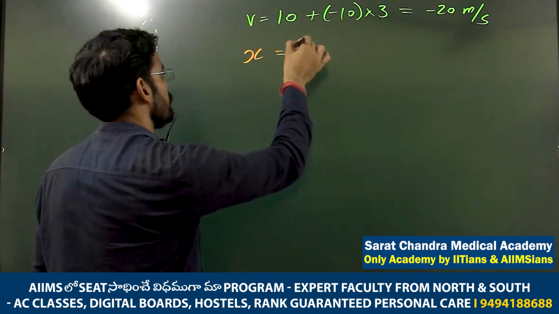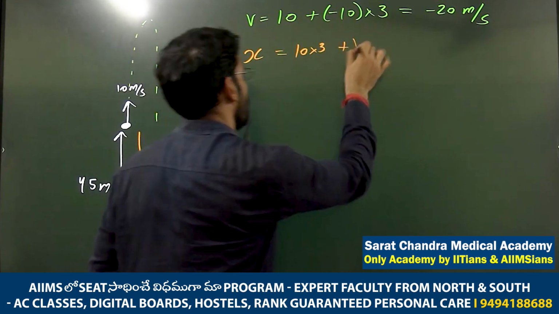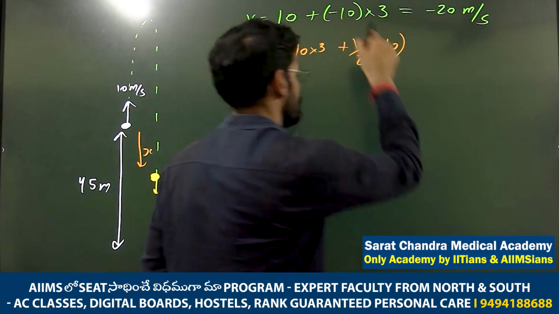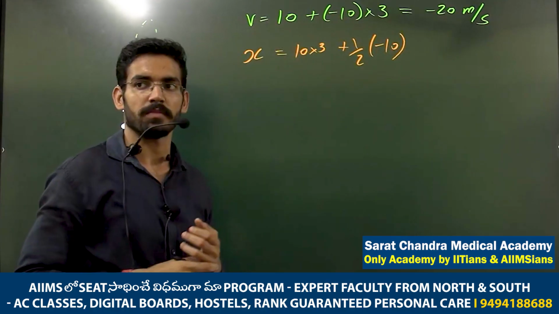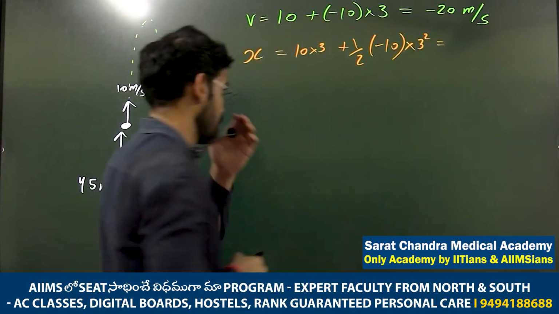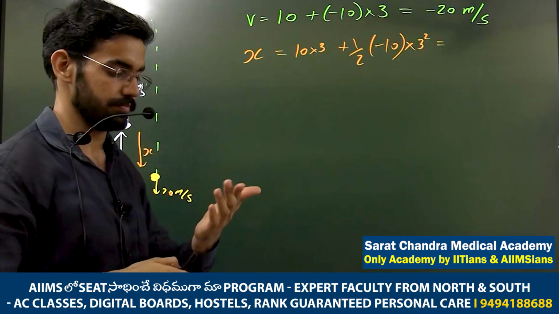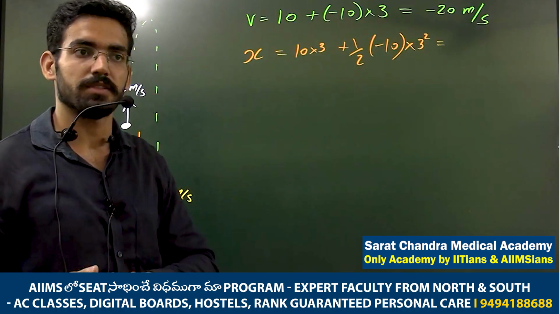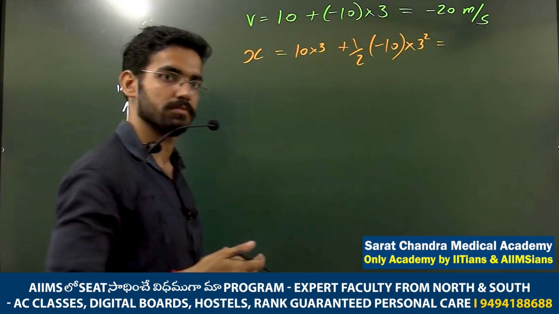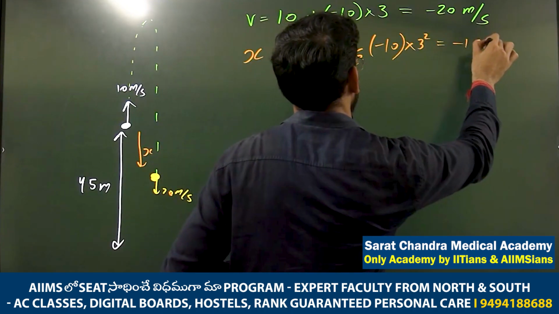So s is equal to ut plus half at square. u is what? 10, into time 3 seconds, plus half into g, minus 10, because the g vector is downward, into 3 square. How much is this? Minus 15. Minus 15. Agree? Minus 15.